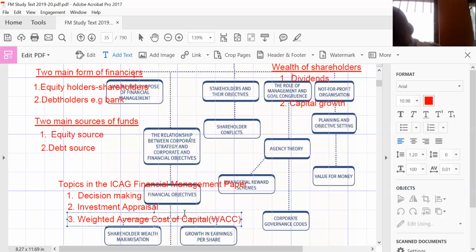Okay. Right. You see, whatever funds or capital that you go for, either equity or debt, create cost to you. You and I are aware that when you go for Fidelity Bank's money as a loan, you pay interest on the loan.